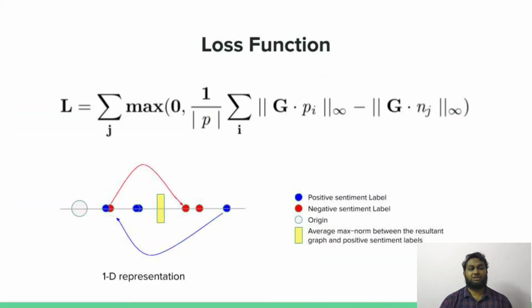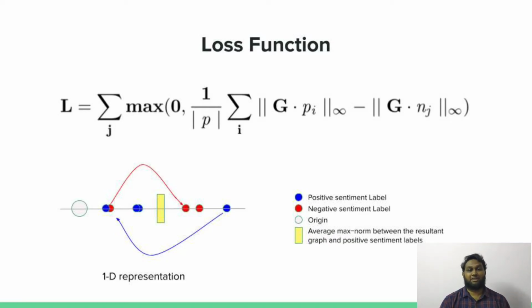After the graph convolution computation, the overall model loss is computed over the resultant graph. Based on the conclusion on the distance metric I explained earlier, we employed hinge rank loss with minor modifications in terms of norm, as shown. The loss function can be interpreted as the average norm of the resultant graph multiplied with all positive labels that act as a threshold to penalize the violation caused by the negative labels.